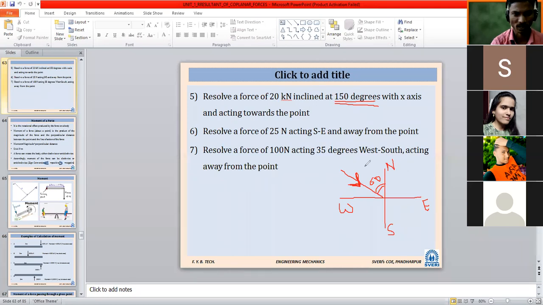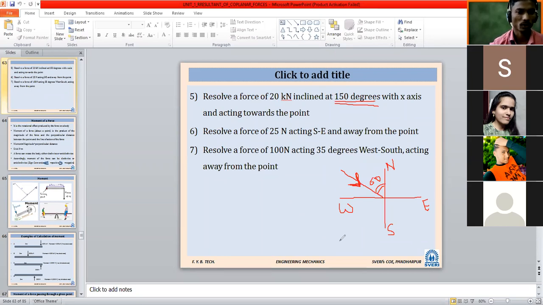A little explanation I have given related to problem number 5. The values were told correctly by some of the students. Fx is equal to 17.32 kilonewton, which is positive, and Fy is equal to 10 kilonewton, which is downward, negative. These are the values. Those who have still not solved, you can solve. Shall we go to the next problem, 6th?